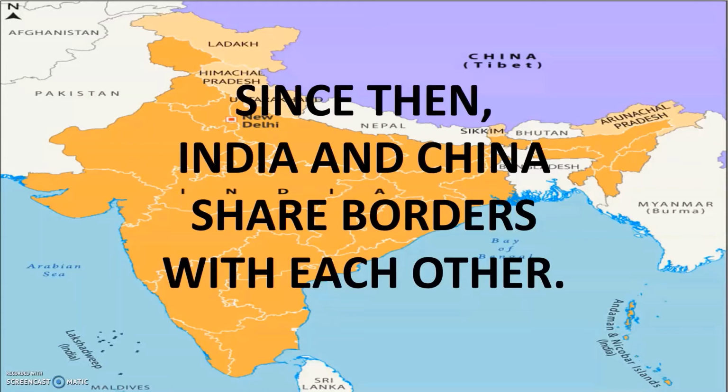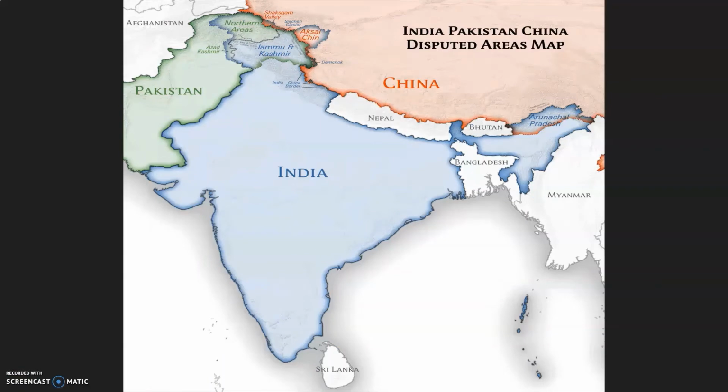The Indian and Chinese border can be divided into three parts: the eastern sector, the middle sector and the western sector. The eastern sector consists of the state of Arunachal Pradesh, the central sector consists of the state of Sikkim, and the western sector consists of the states of Jammu Kashmir, Himachal Pradesh and Uttarakhand.